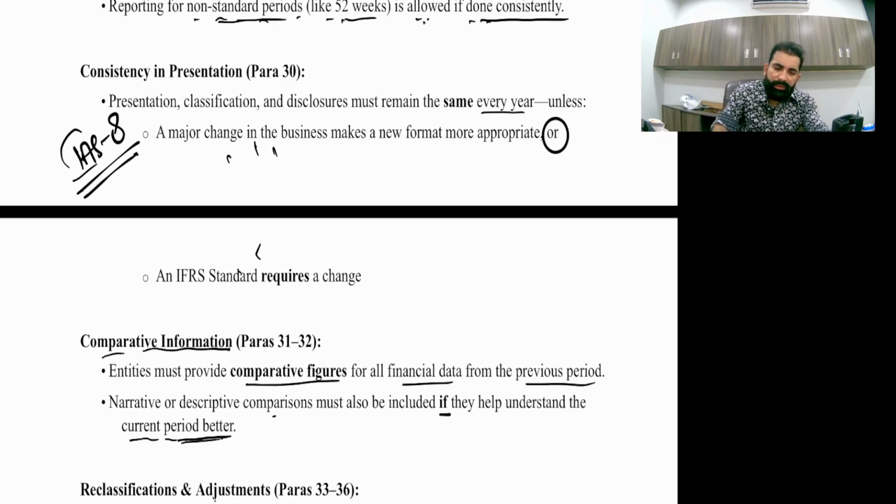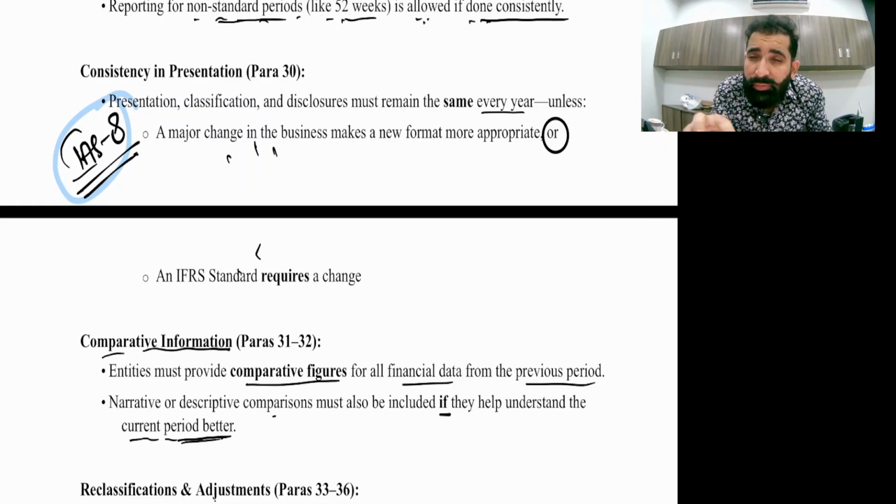Now, the next thing is the same as IAS 8. Hope you remember when I taught you IAS 8, I told you that if you are changing the accounting policy, you can only change it for two reasons. See the screen. Number one, if an IFRS standard requires the change, then do it.